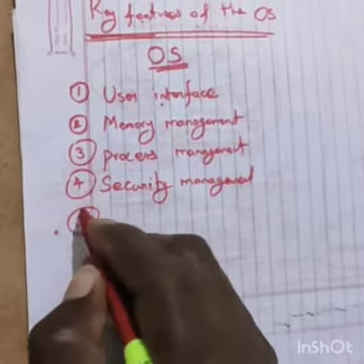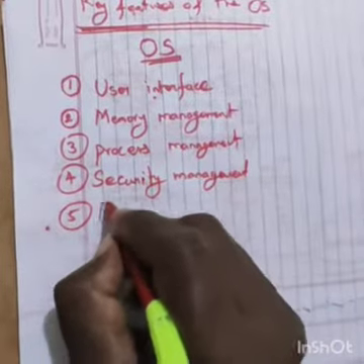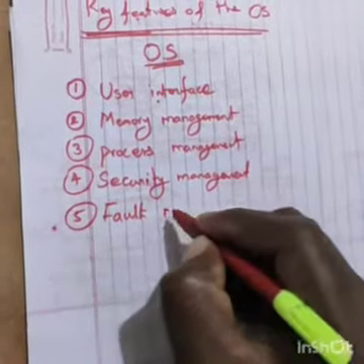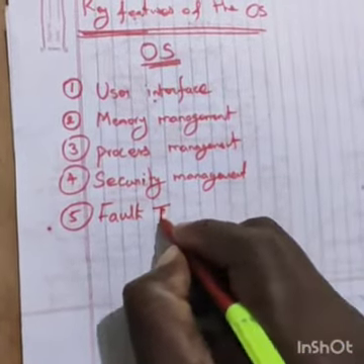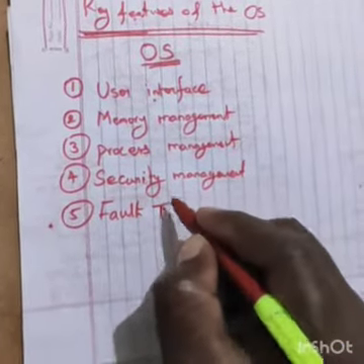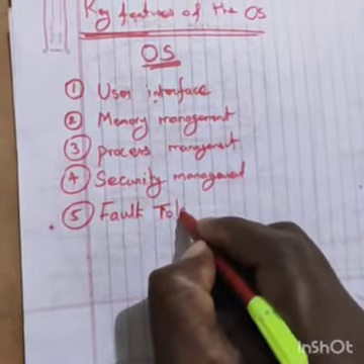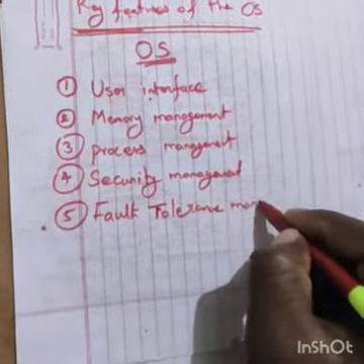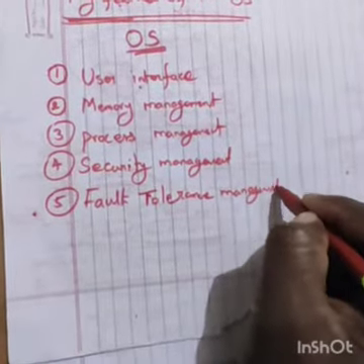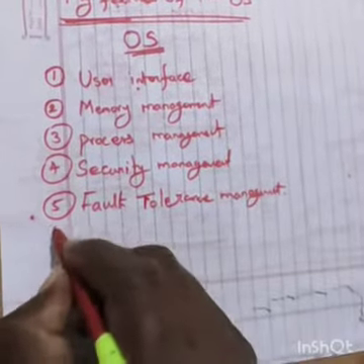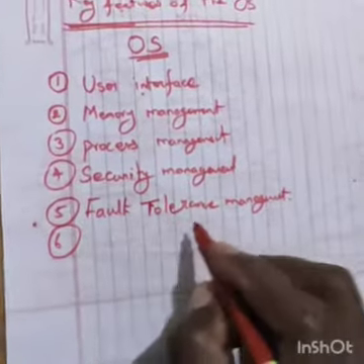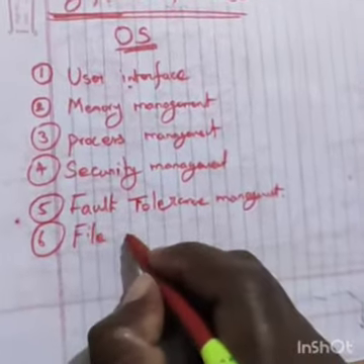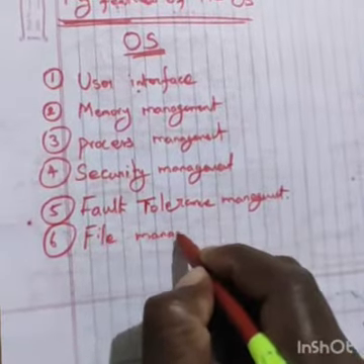Then fifth one, fault management. Fault tolerance management. Then sixth one, file management.